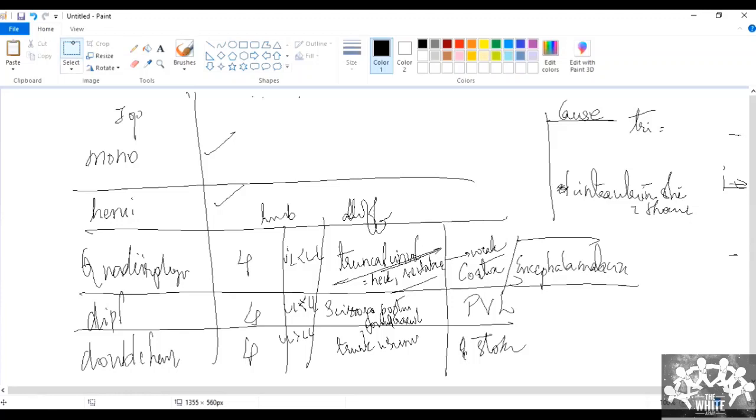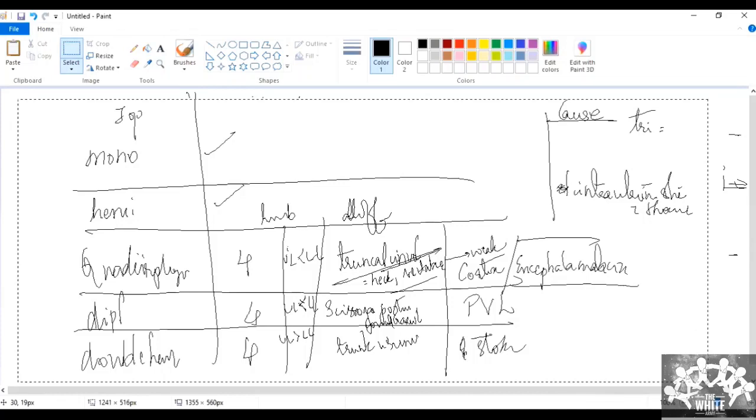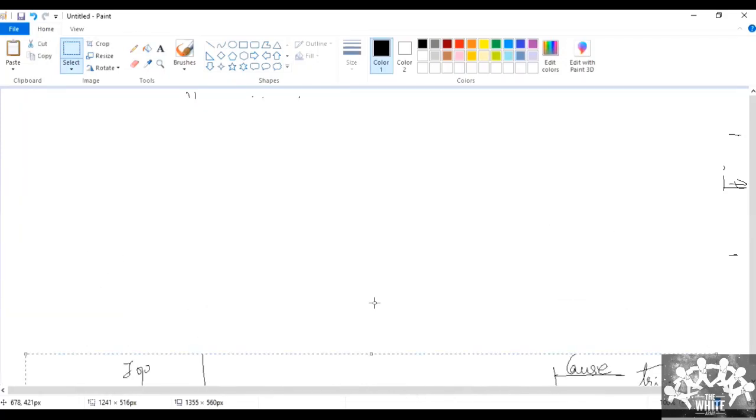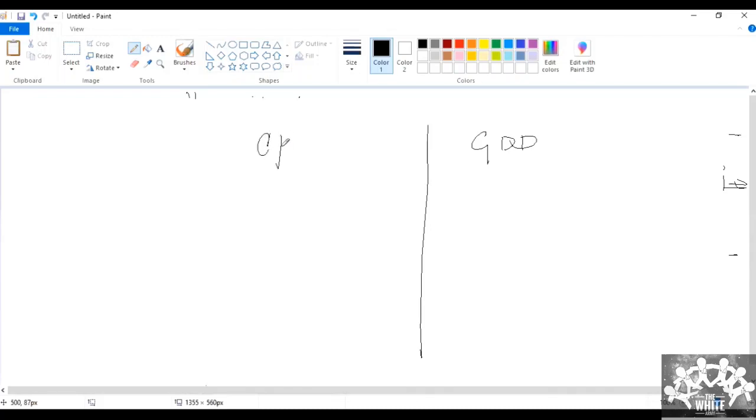And now coming to, I mentioned intellectual disability as a differential. I'm sorry, it's global developmental delay, not intellectual disability. So in our case, we had GDD as one of our differentials, and we had CP as one of our differentials. Okay. So first tell me what is the definition of CP?